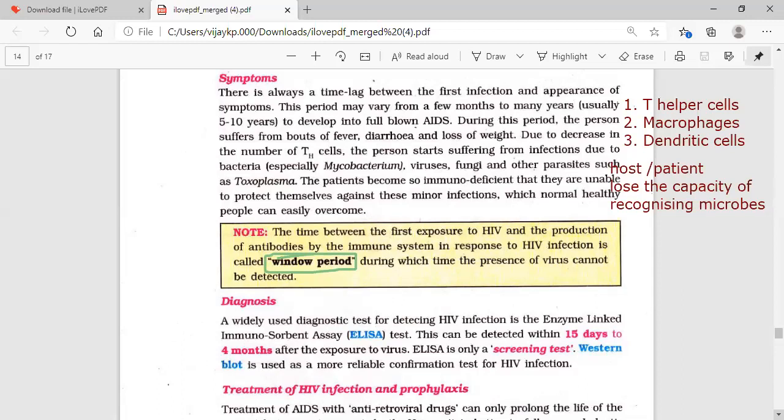During this period, the presence of the virus cannot be detected. We cannot detect that particular virus in this period. So that's it about the symptoms and window period.